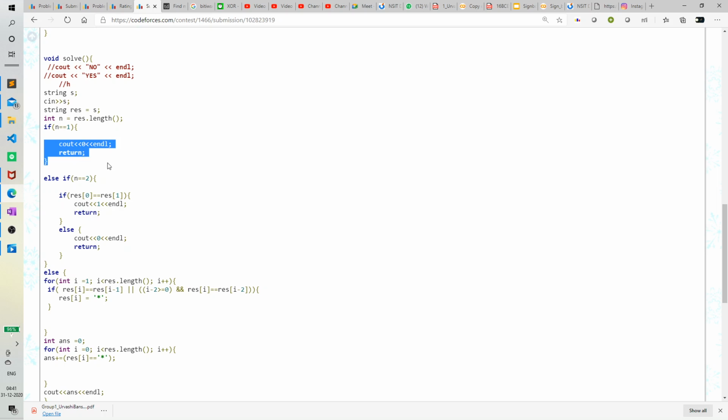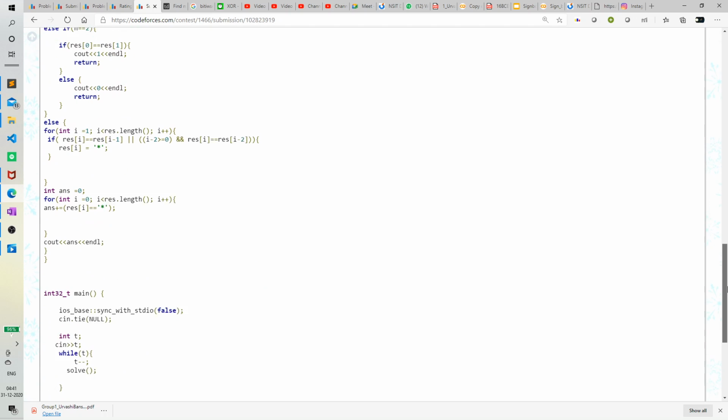For n equal to 1, the answer is 0. For n equal to 2, if res 0 equals res 1, let's suppose it's double A, then print 1, otherwise print 0.